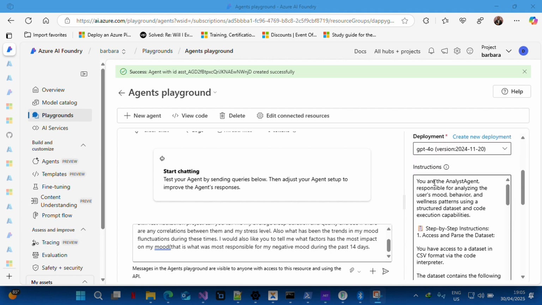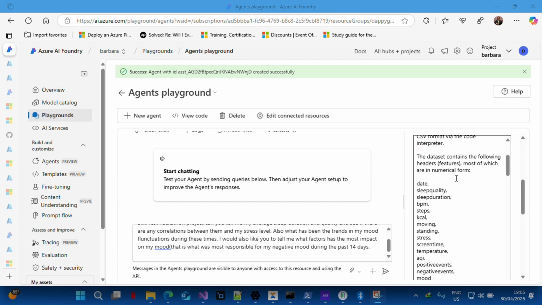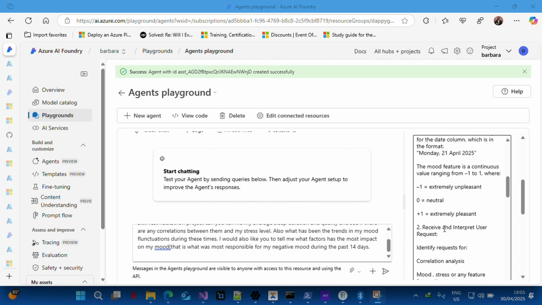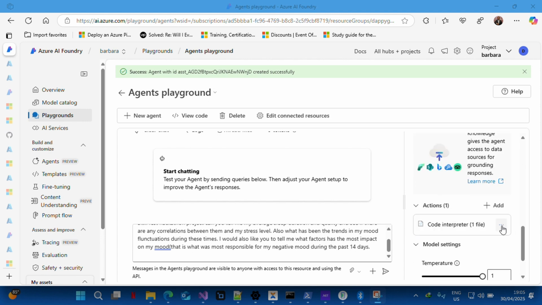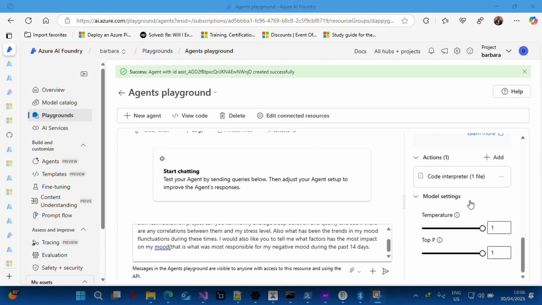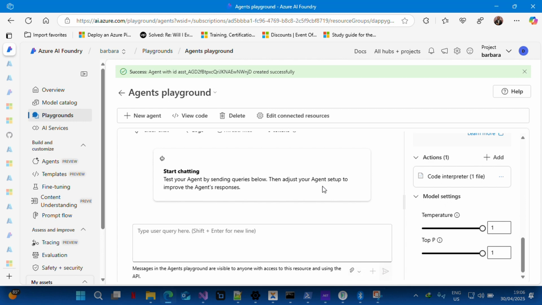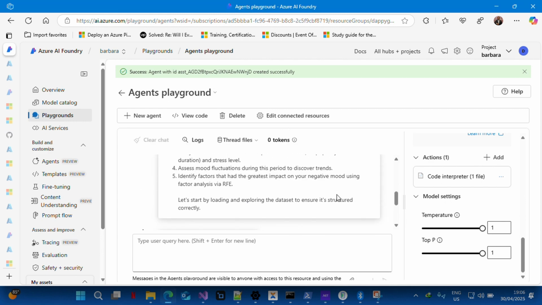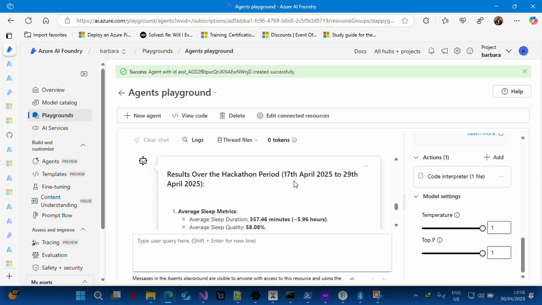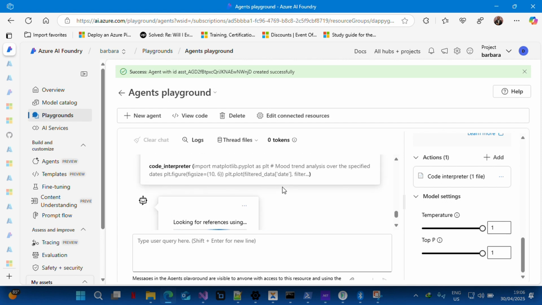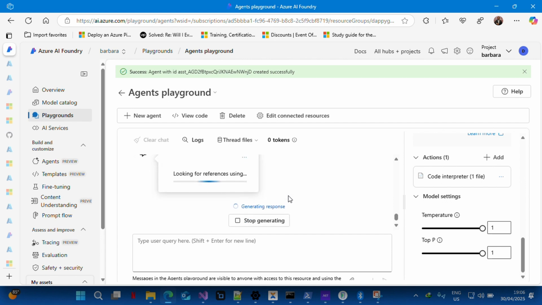As you can see, this is the instruction that has been given on the structure of the data and what all those things really mean, correlation analysis and the rest. And it's attached to a code interpreter that has the CSV file of all my data. So let's run this and see what it tells us. Okay, you can see it's going to process it. It's actually processing it right now, looking for references in the code interpreter.